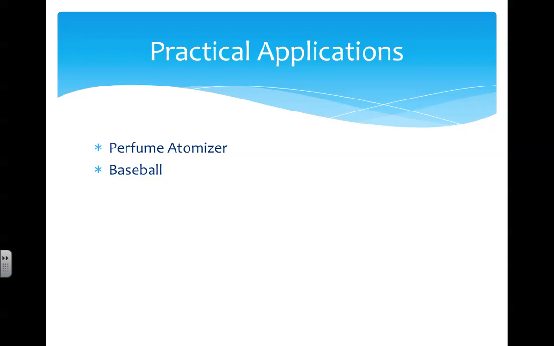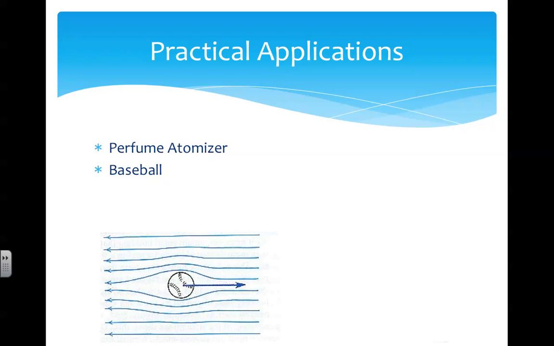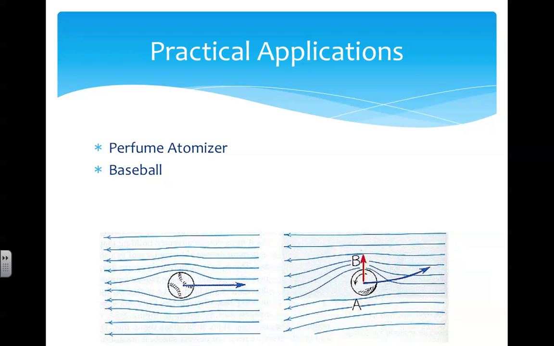The reason a baseball can be thrown with a curve is also based on Bernoulli's principle. As a ball moves through the air, we can see the streamlined paths of air molecules moving past the baseball. In order to curve, the ball must be held and thrown in a certain way such that spin is given to the ball. If the baseball is spun in a counterclockwise fashion, as shown in the diagram, which represents a top-down view of the ball, the top of the ball moves in a direction with the air molecules, causing the air to actually move slightly faster, resulting in a lower pressure.